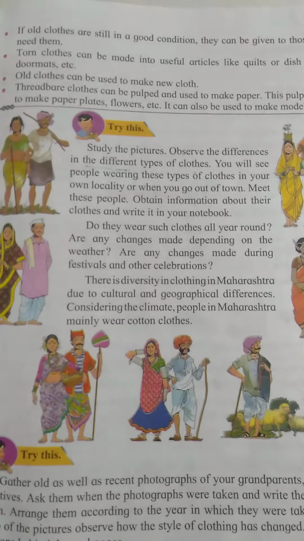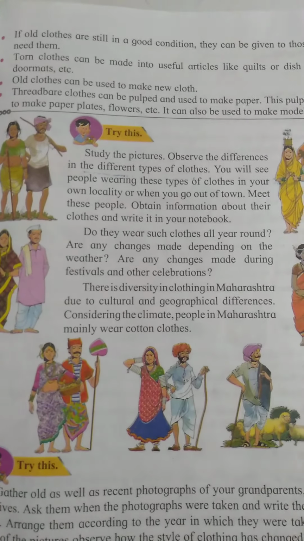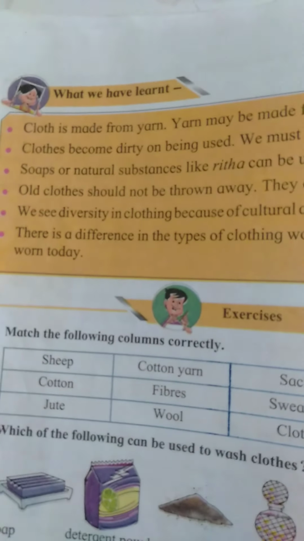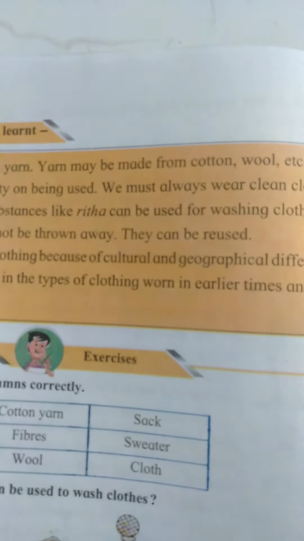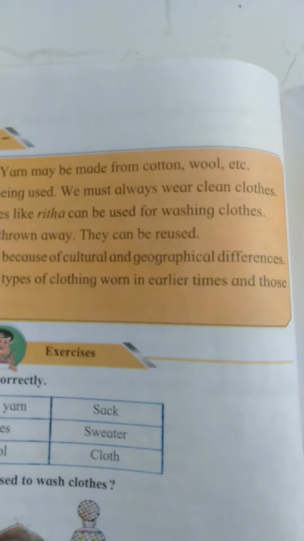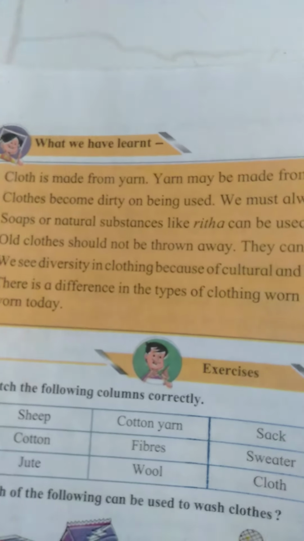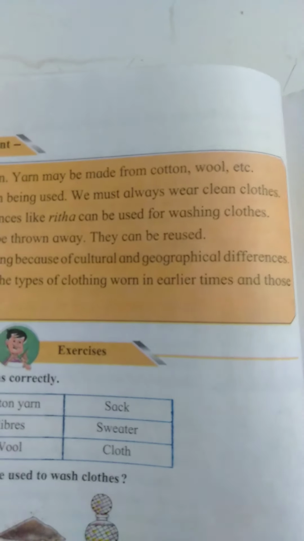Okay children, hope you all understood the lesson. So now let's summarize it. Cloth is made from yarn. Yarn may be made from cotton, wool, etc. Clothes become dirty on being used. We must always wear clean clothes.